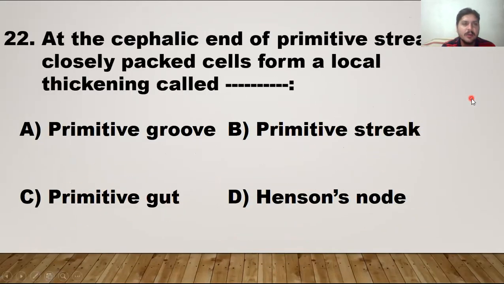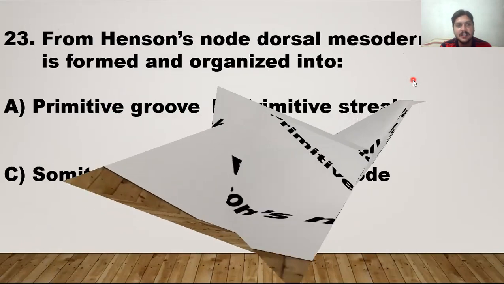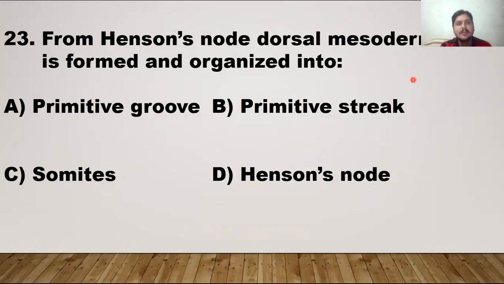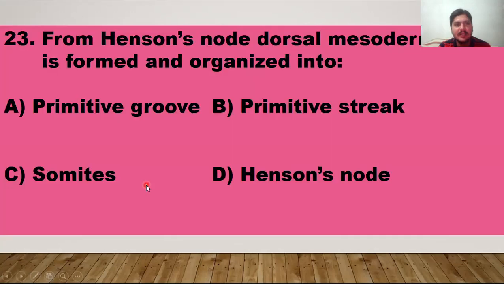So the next MCQ is: at the cephalic end of the primitive streak, closely packed cells form a local thickening, and this local thickening is called Hensen's node. So Hensen's node is generated from that local thickening. From Hensen's node, dorsal mesoderm is formed and organized into specialized structures known as somites, that is the body cells.